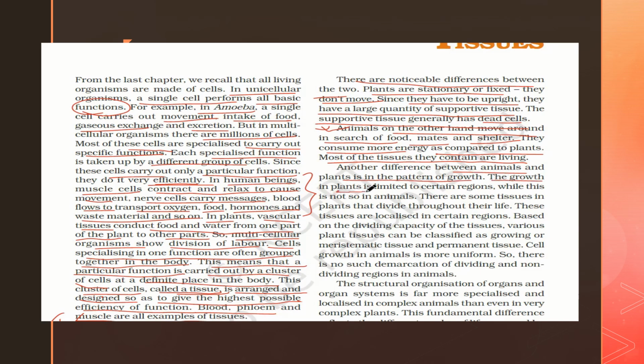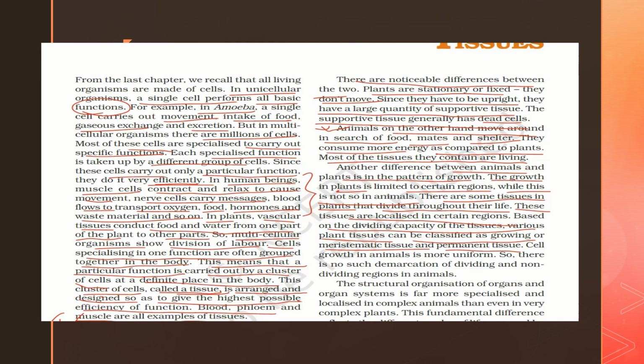Another difference between animals and plants is the pattern of growth. The growth of plants is limited to certain regions only, while this is not so in animals. There are some tissues in plants that keep on dividing throughout their life. These tissues are localized in certain regions. Based on the dividing capacity of the tissues, various plant tissues can be classified as growing, meristematic tissue or permanent tissue. The tissues that are localized in certain parts have the dividing capacity and can divide throughout the life cycle of the plant.